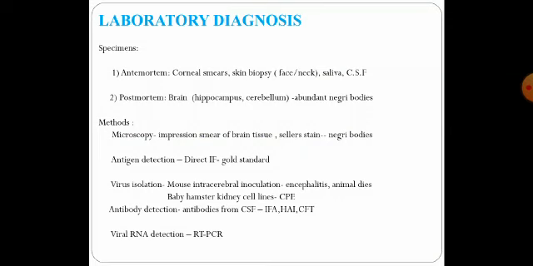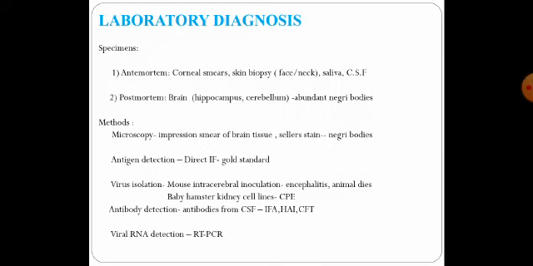Next, we have the isolation of the virus, wherein we can use an animal, in particular the mouse. The sample is inoculated into the mice, and then the mouse develops encephalitis and the animal dies. Nowadays, since we do not do any kind of animal experiments, various cell cultures are used. In particular, we use baby hamster kidney cell lines and look for the various cytopathic effects.